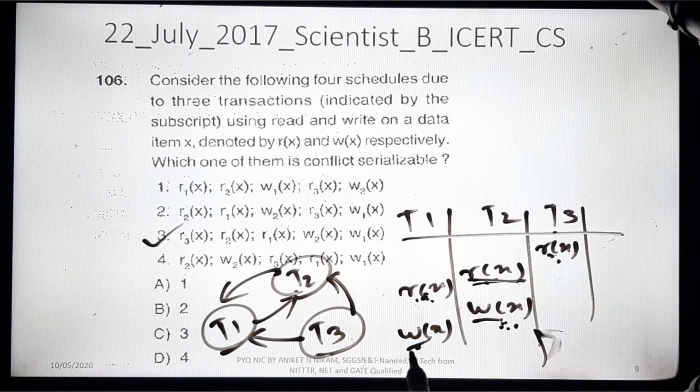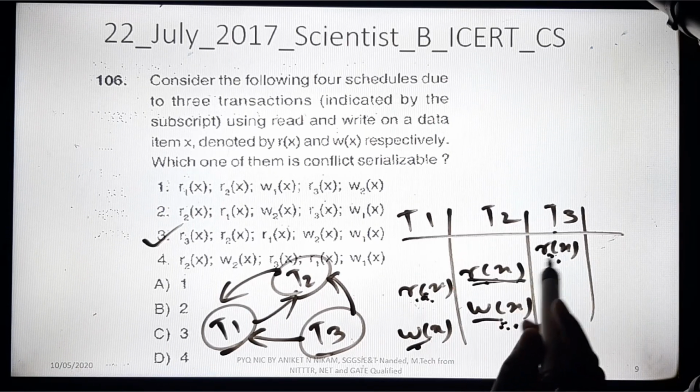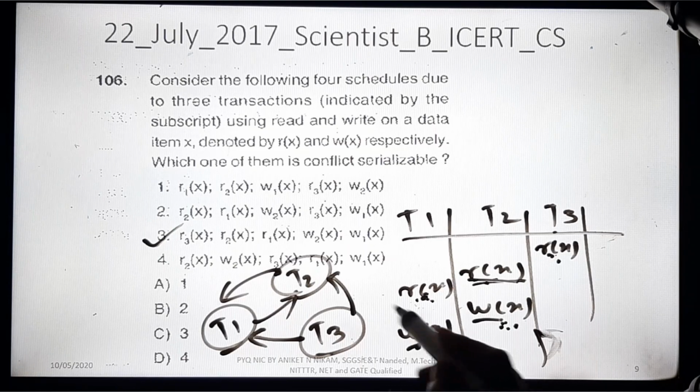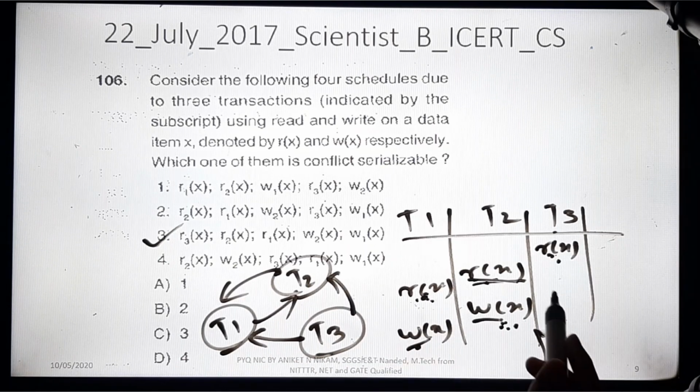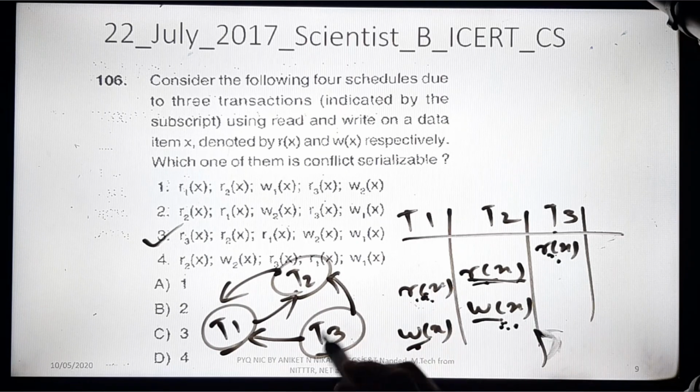Again we will check T2 to T3. Do we have it? No. Then T3 to T1, we have read. So we have written T3 to T1 and T3 to T2. T1 and T3 we don't have, T2 to T3 we don't have. So this is the final graph.